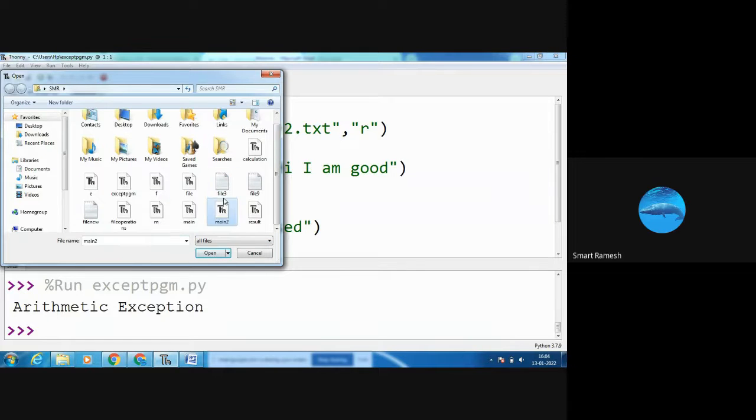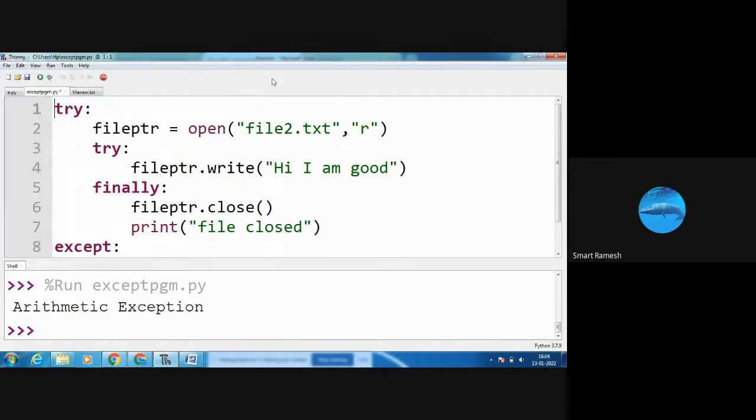There is no file2.txt. File3.txt is existing, so I am using file3.txt. I am going to open file3.txt in read mode. Next, inside the try block, another try block: file pointer dot write of "hi, I am good".